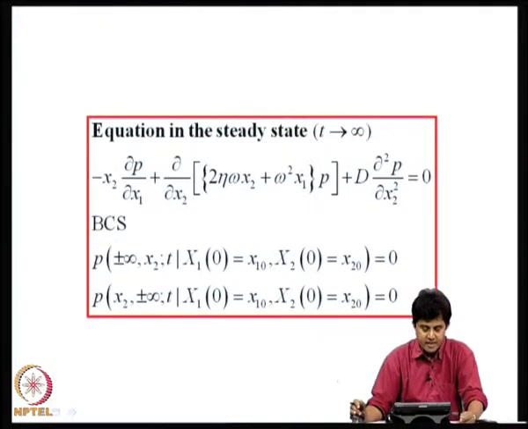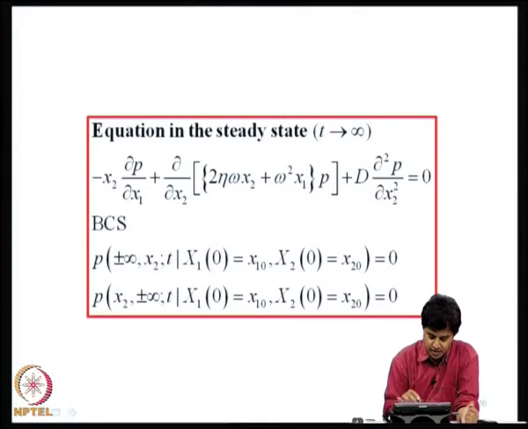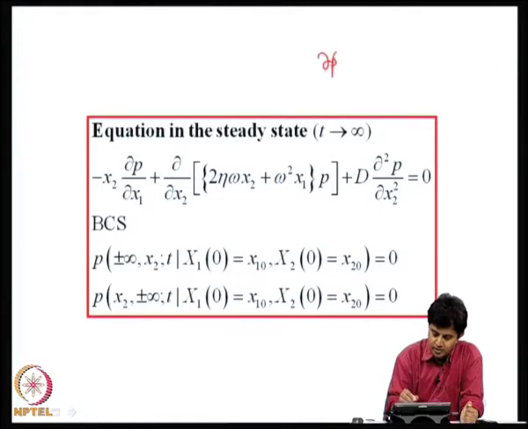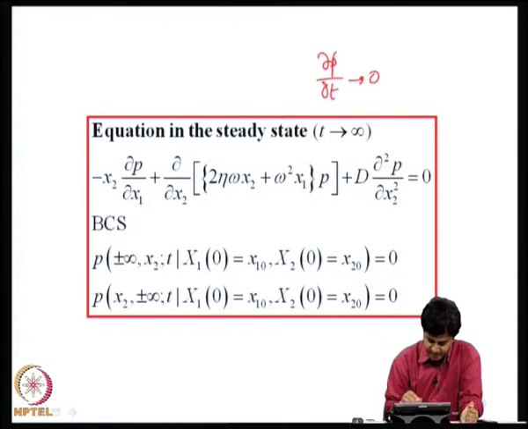Now, if a steady state is possible, as t tends to infinity, the probability density function would become independent of time, therefore, dou p by dou t would go to 0, and I get a simplified version of this equation, which is still a partial differential equation, because now I have two independent variables x1 and x2, and if you are interested only in stationary solutions, we can directly tackle this equation.